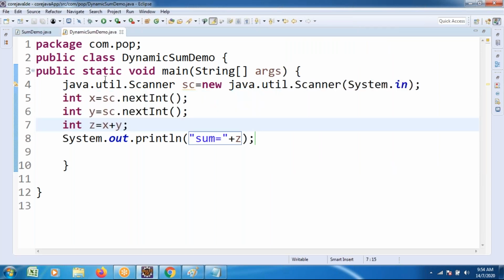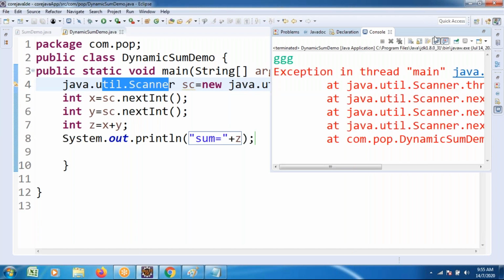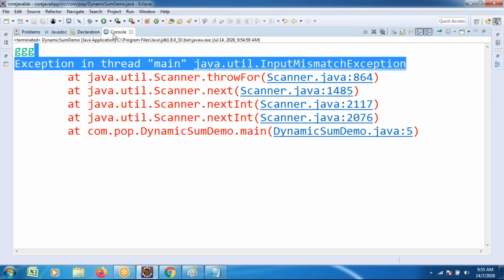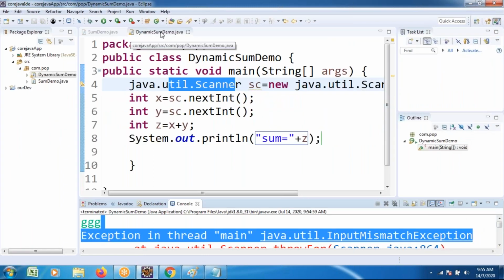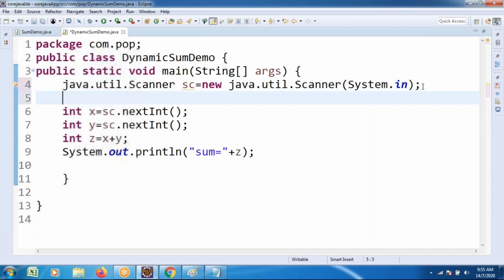To take the input, we use the scanner. But you are the user, you know very well what you have to do. Somebody else may not know, and they have to enter some data. I asked to enter an integer, but they entered string type of data. There is a possibility of getting an input mismatch exception. To avoid that, it is better practice to give some description about the program, what you have to enter.